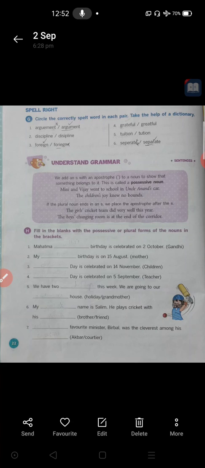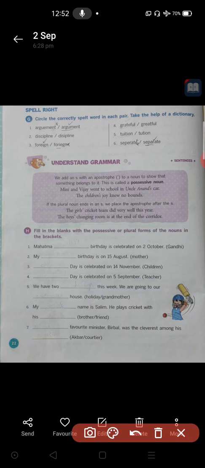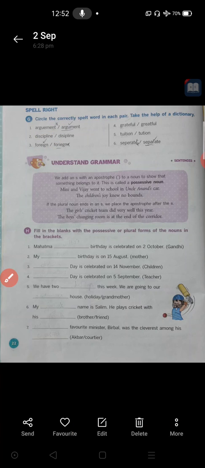Second, discipline. Discipline. Which is the correct word? The correct word is discipline. It is the correct word. Circle it. Then third one, foreign.